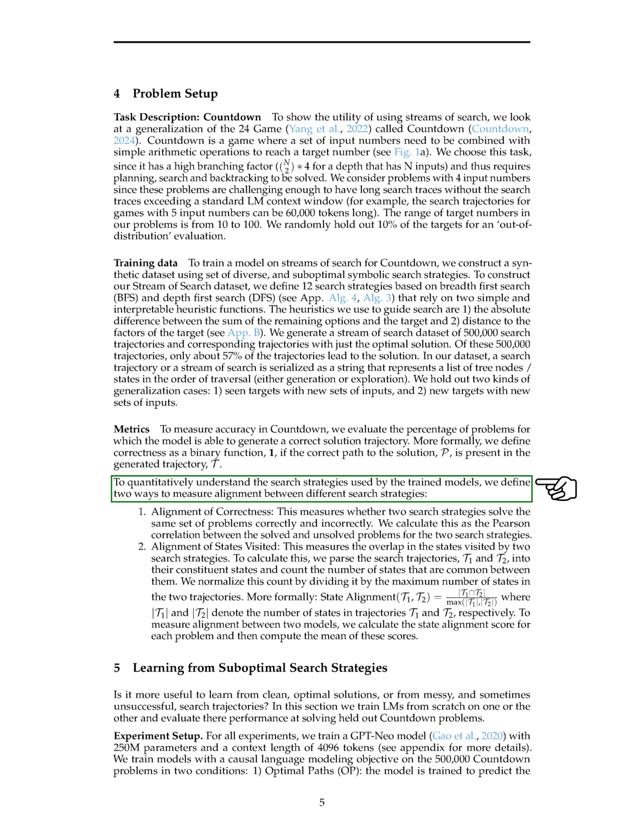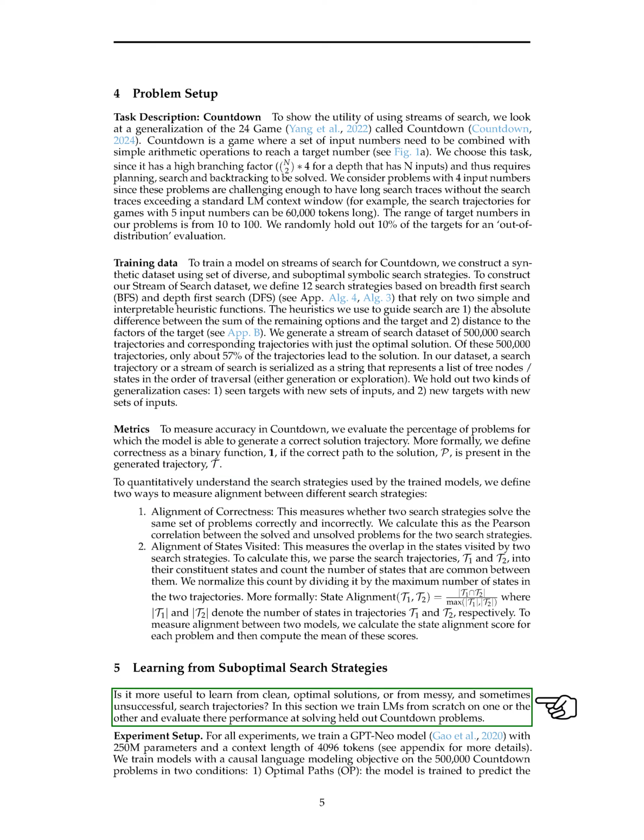We also analyzed the alignment between different search strategies based on the problems they solved correctly and the states they visited. We then compared training models on clean, optimal solutions versus messy and sometimes unsuccessful search trajectories. Training on search trajectories outperformed training on optimal solutions, achieving 51.27% accuracy on held-out inputs compared to 25.73%. Despite having fewer training examples, the model trained on search trajectories performed better.